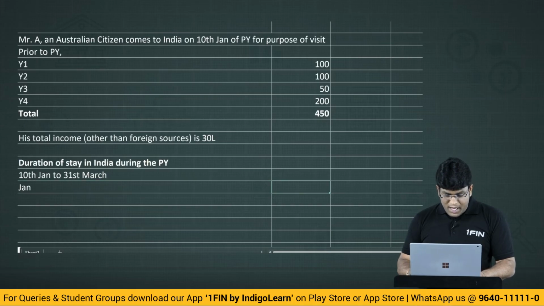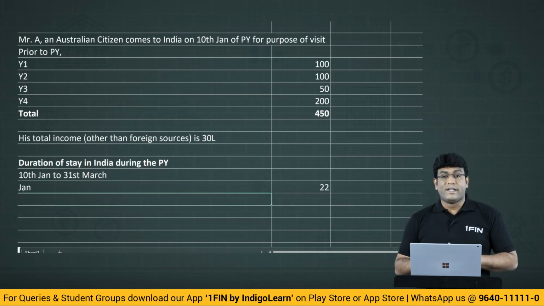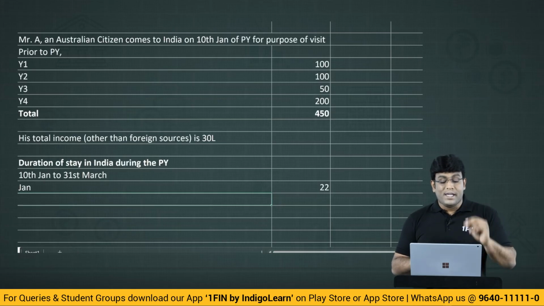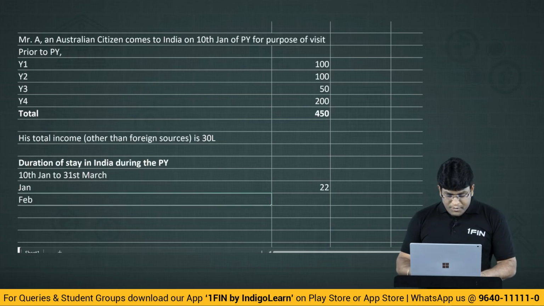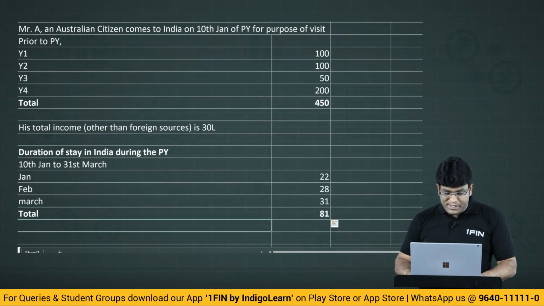So in January, he is there for 22 days, because he came on 10th of January. So 10th Jan to 31st Jan. February, 28 days. March, 31 days. Total, he is there only and only for 81 days during the previous year.